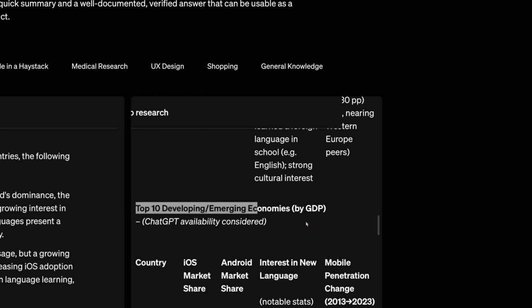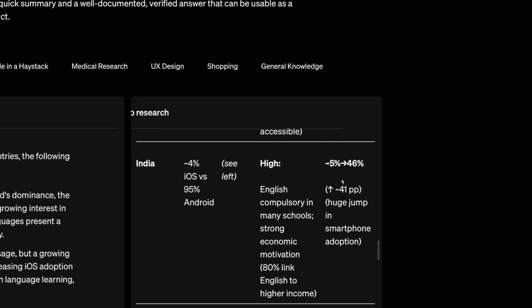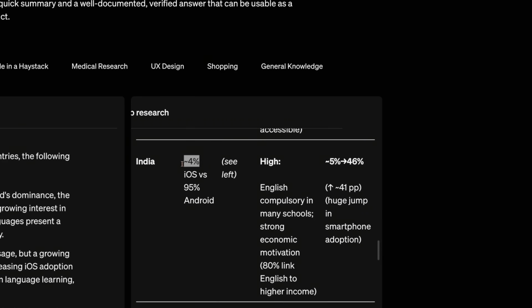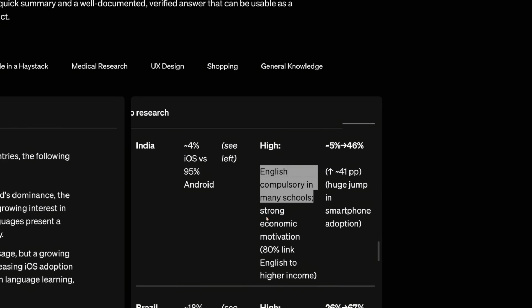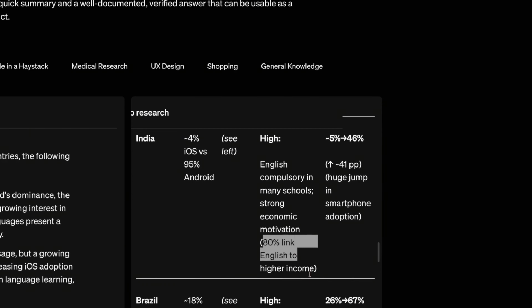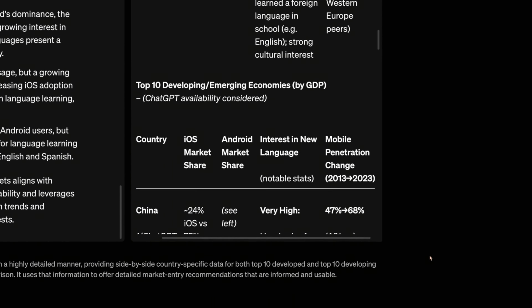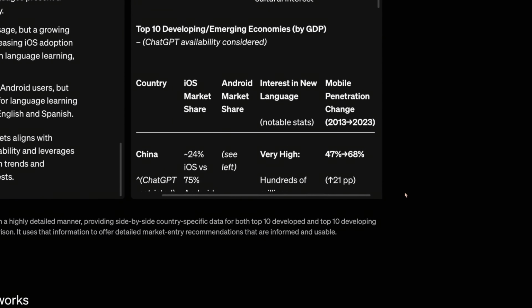Then it listed the developing countries, and here you can see, if you specifically talk about India, it says that within 10 years the growth has been from 5% to 46%, and it has reasoned that there is a huge jump in smartphone adoption. Although the iOS adoption is very low, it has come to this conclusion because English is compulsory in many schools, and due to this there is a very strong economic motivation. 80% link English to higher income. So you can see it's not just showing you the information, but actually understanding it and coming up with correct conclusions.